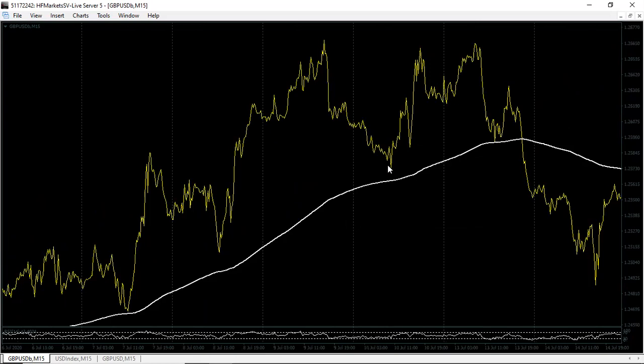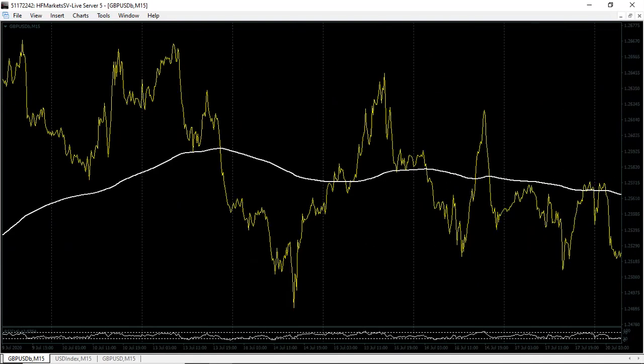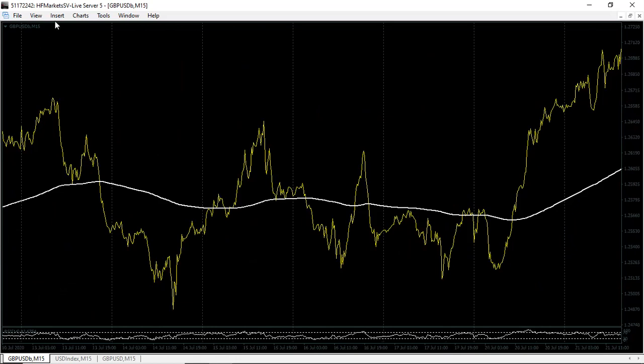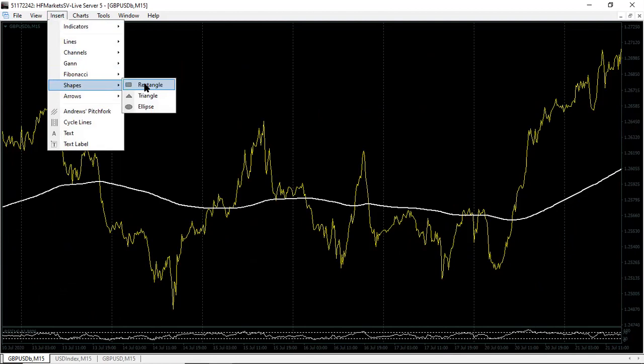Look, above the moving average, came close, bam. All this until the market came below, and then some nice opportunity. Of course, this doesn't lack in the market. Some consolidation happens, okay, sometimes. This is the only flaw that you get on this particular strategy. Of course, it's a good one, an easy one.